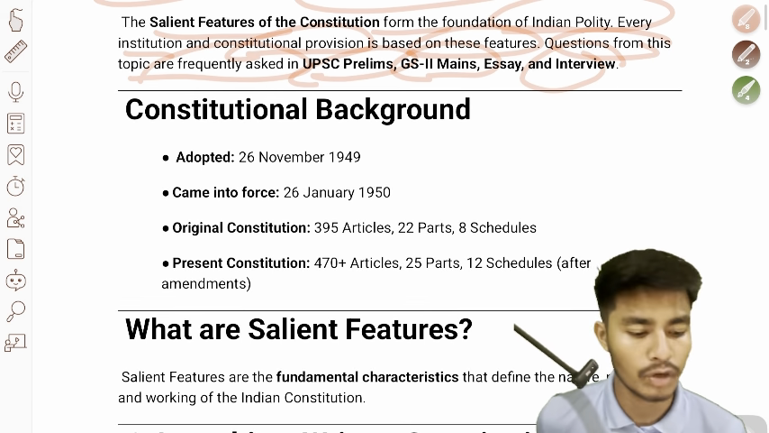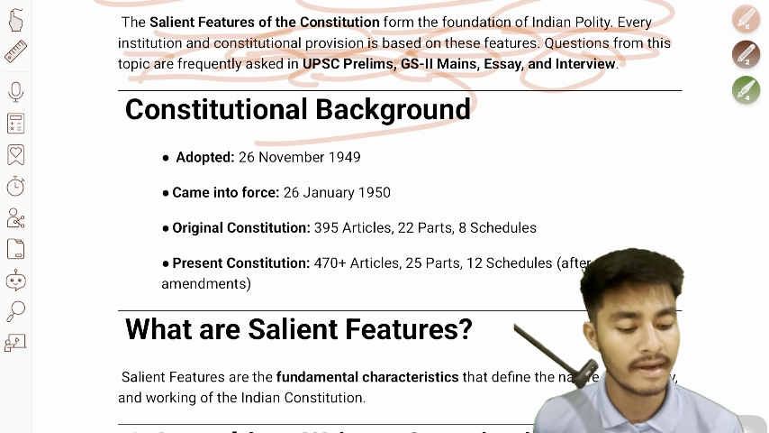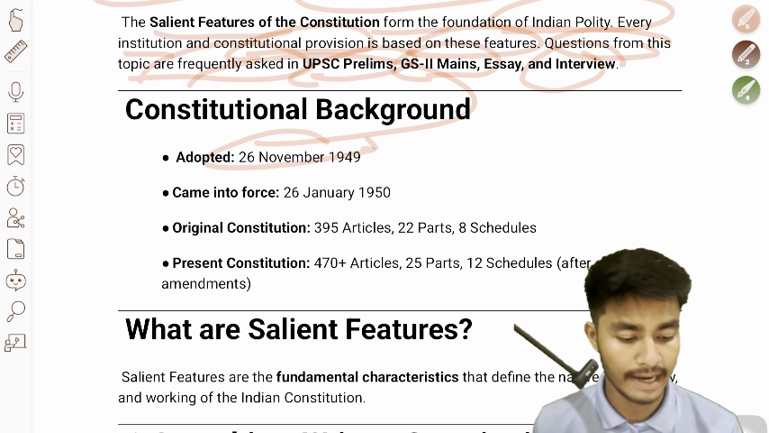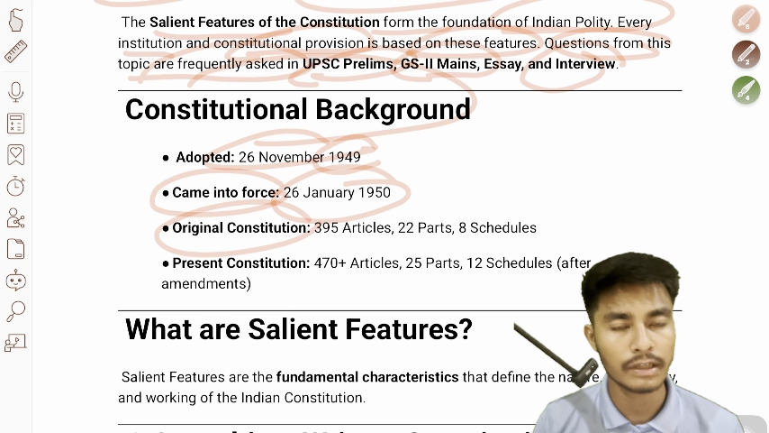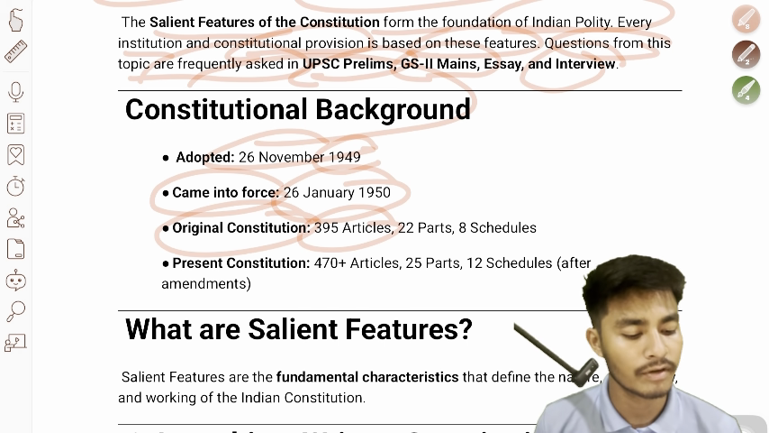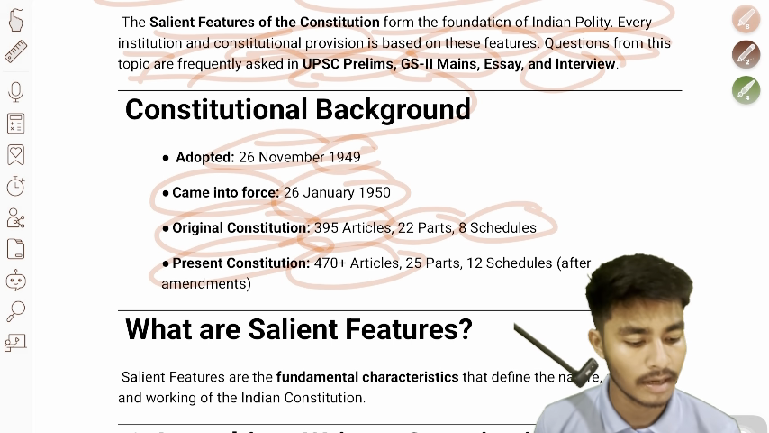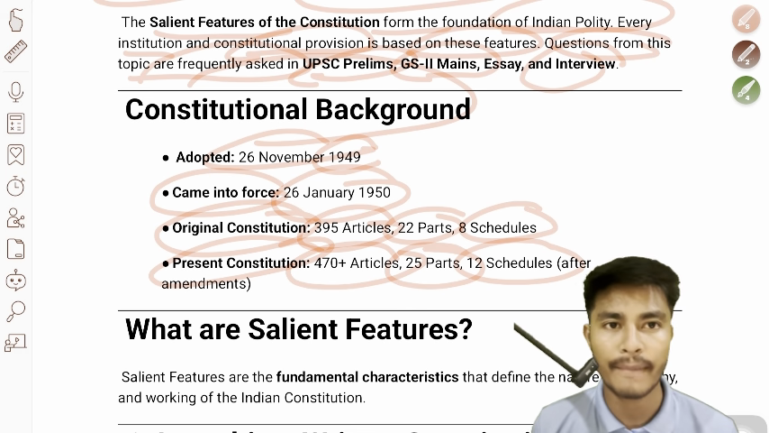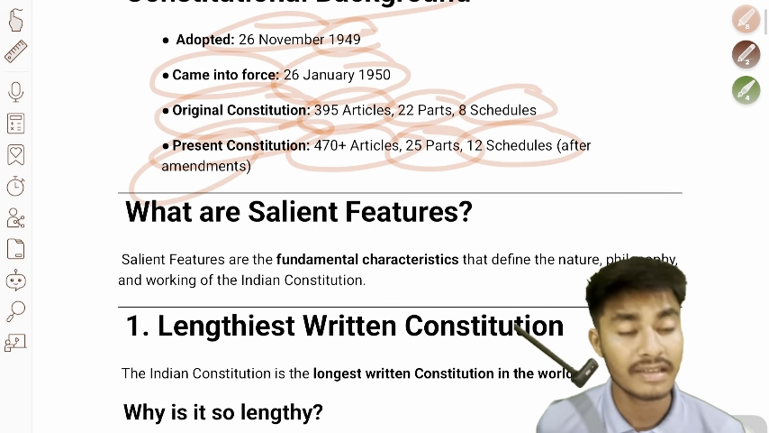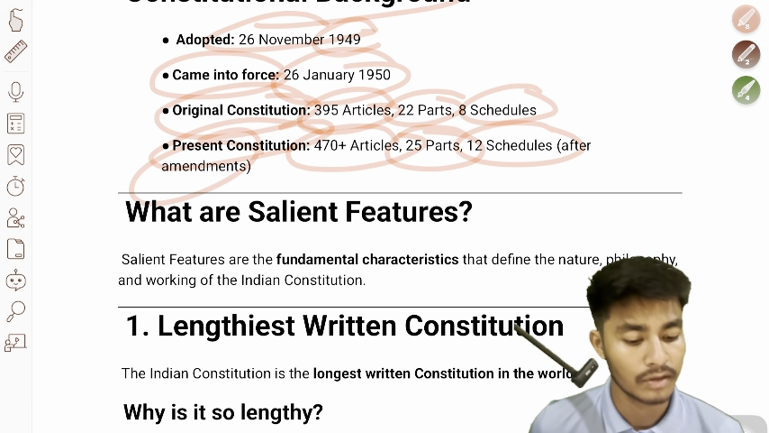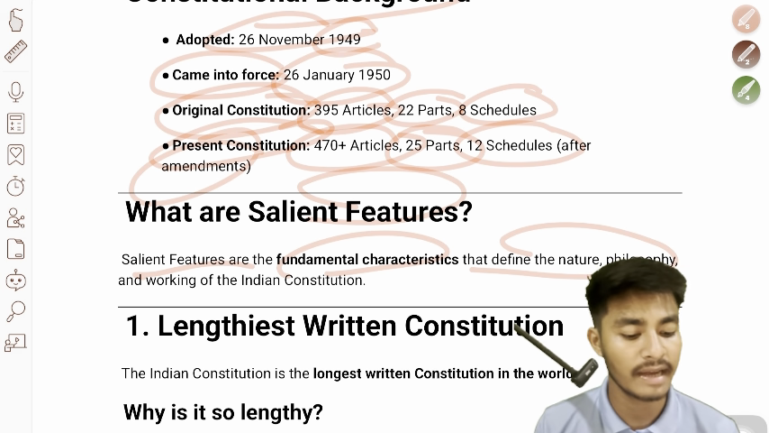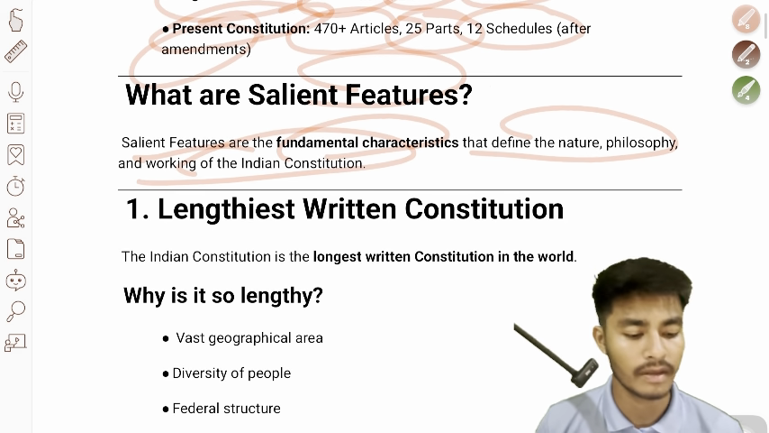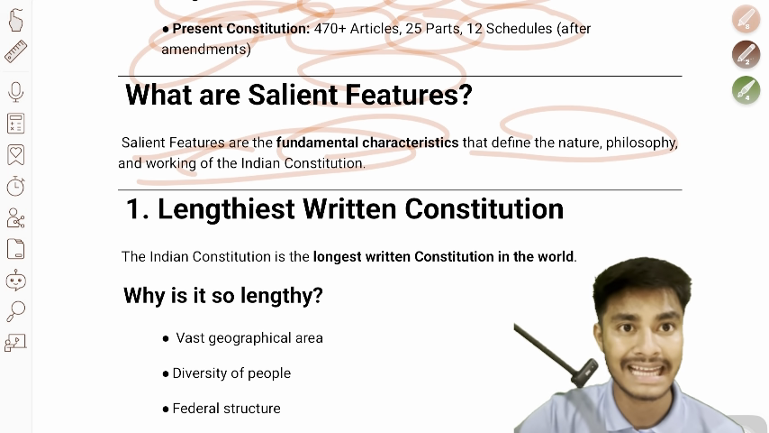So we'll discuss the constitutional background first of all. It was adopted on 26th November 1949 and came into force on 26 January 1950. The original Constitution had 395 articles, 22 parts and 8 schedules, and the present Constitution has 470 plus articles, 25 parts and 12 schedules after amendments. So we'll move to what the salient features are. Salient features are fundamental characteristics that define the nature, philosophy and working of the Indian Constitution. There are several salient features.